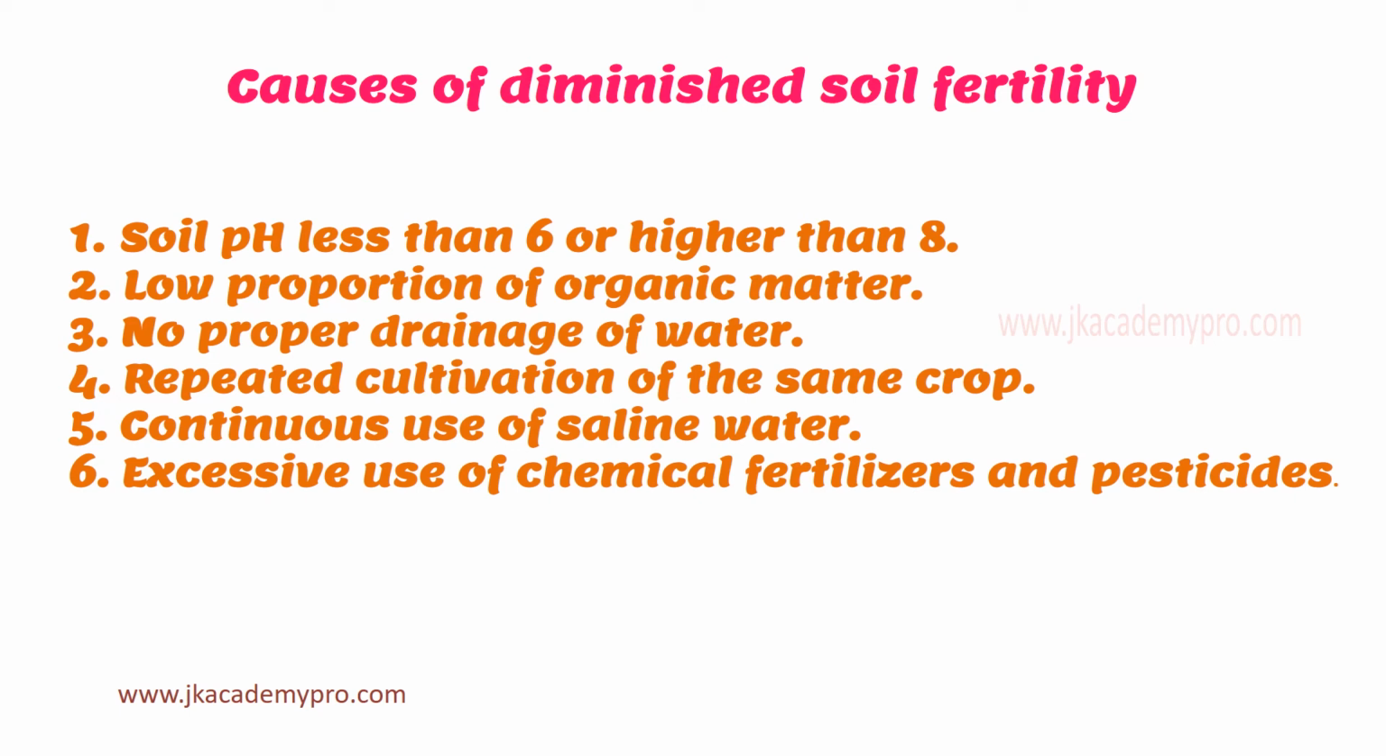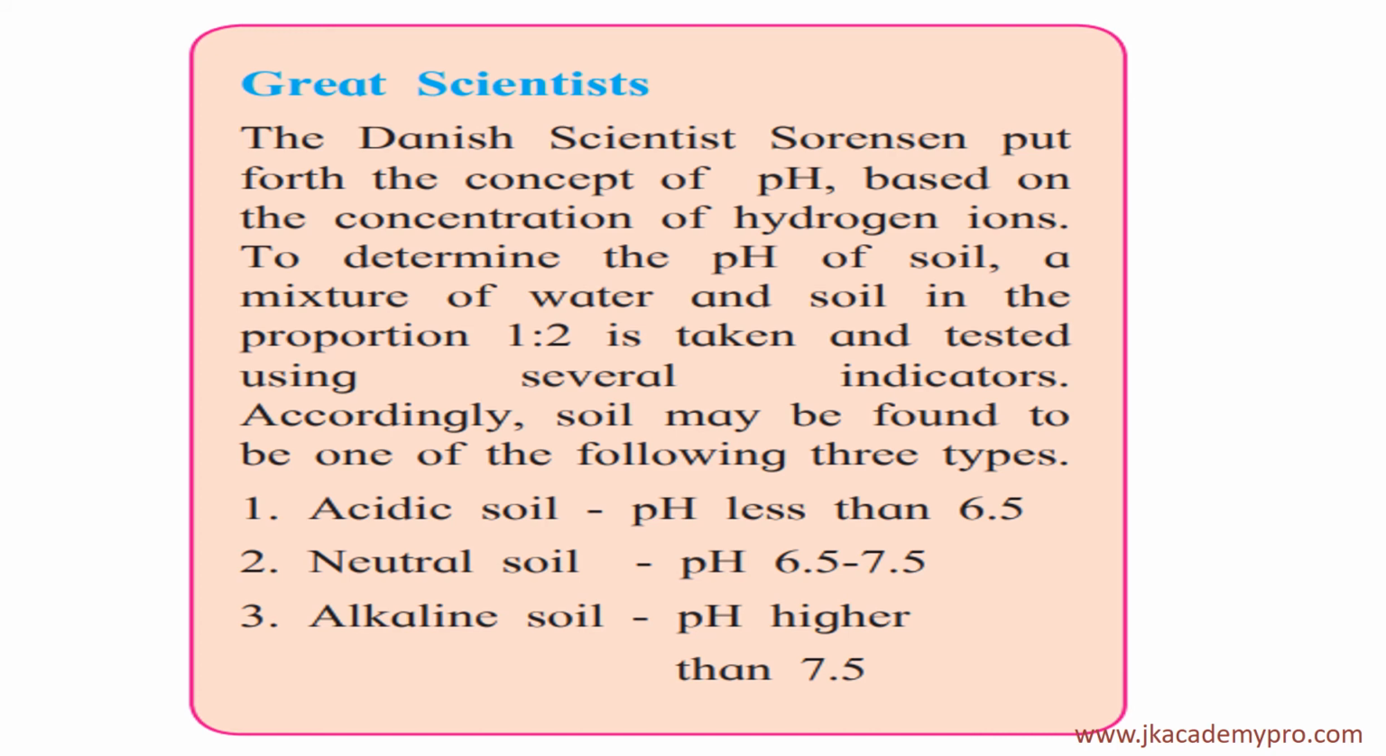The Danish scientist Sorensen put forth the concept of pH. Now, what is pH? pH is nothing but to determine the acidity, based on the concentration of hydrogen ions present. To determine the pH of the soil, a mixture of water and soil in the proportion of 1:2 is taken. That is, if you take 1 part of soil, you have to add double the amount of water, and then they use many indicators to test the soil, and accordingly soil may be found to be one of the following 3 types.